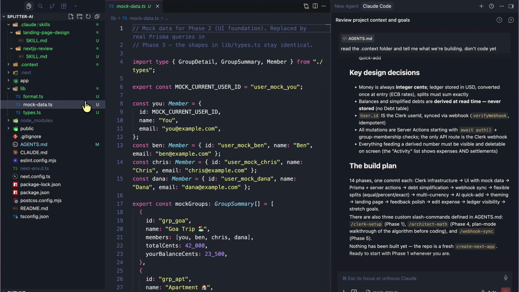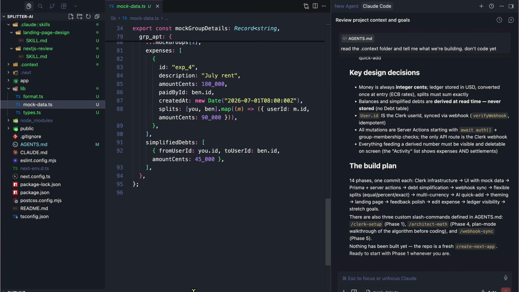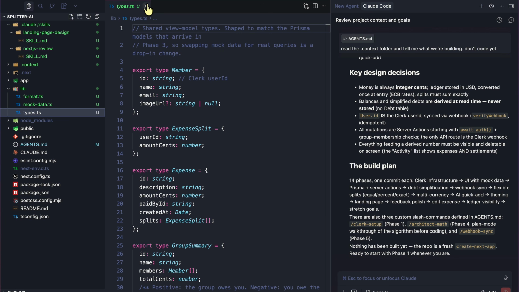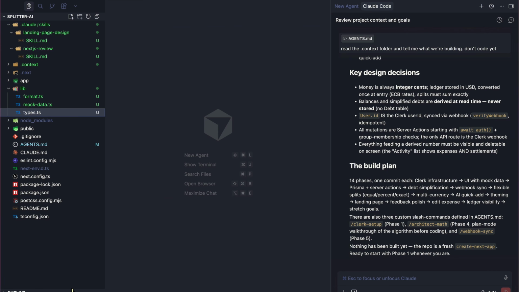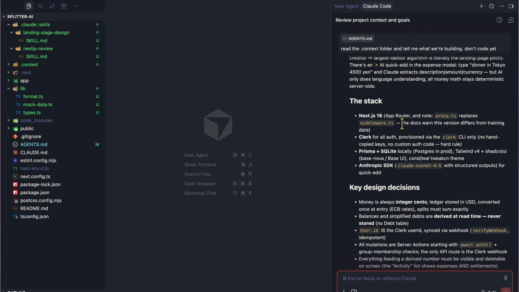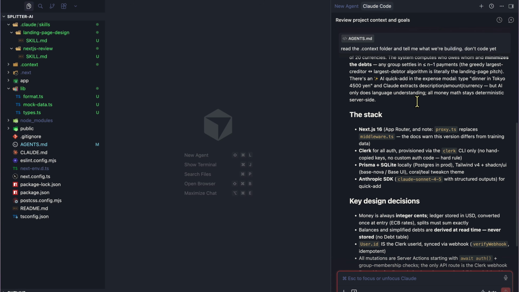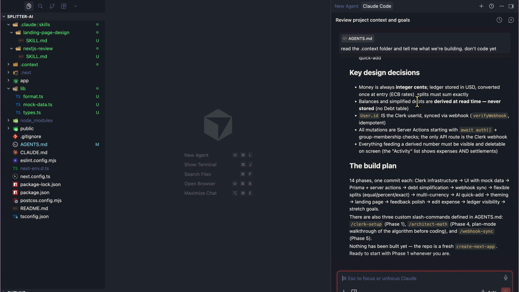So we have a format function, some mock data that I have created for Splitwise, some types as well, and we'll get to that in a bit. But this is our essential setup for our build plan. By doing this, it's also ensuring that the agent is looking at the right thing. Once you have the application features laid out, having some sort of a build plan makes a lot of sense. We have 14 phases, for example, and we also have these three custom slash commands.